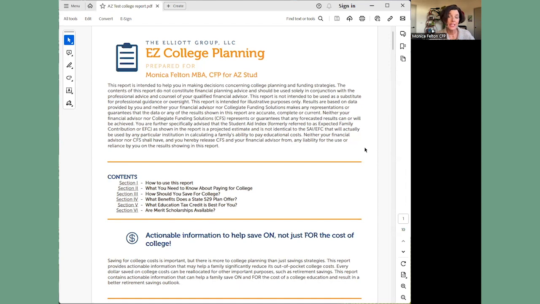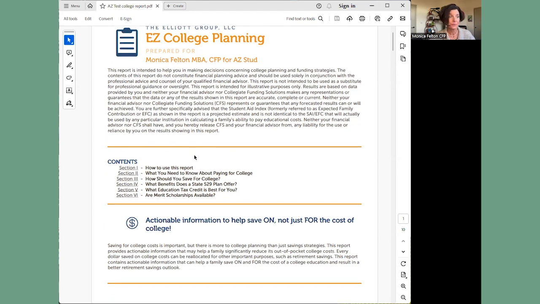Here is your free, personalized, easy college plan. You'll see that it's prepared by me, Monica Felton, and it'll be for your student. This report was generated from the data that I put into the college financial calculator. This report is going to cover several things, and they'll do that in 6 sections.